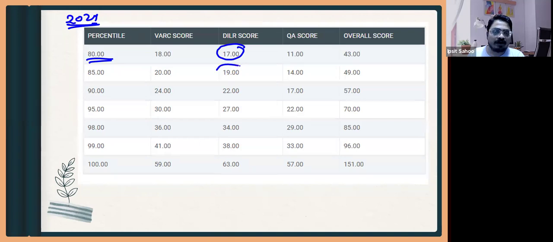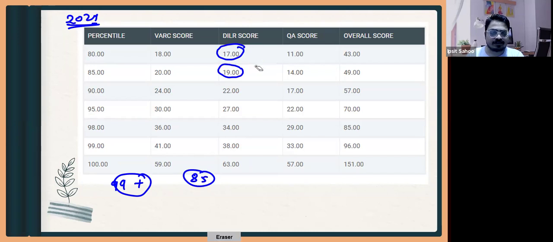Let us say you are not doing well in any of the sections, but your overall score is 99 plus, and you are scoring 85 percentile in any of the sections, then that will be giving you a 99 percentile overall. So let us say 85 percentile was just 19 questions. This is also 6 to 7 questions. At least 7 questions you are making correct. So 7 3 are 21.